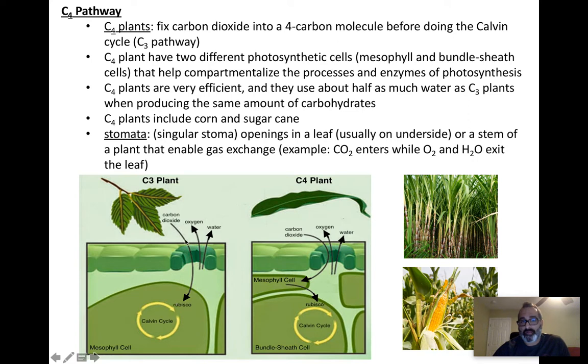Okay, carbon dioxide enters so that photosynthesis can happen. All right, so this is a typical C3 plant. One big mesophyll cell, and everything's happening here. C4 plants, well, what do they do?